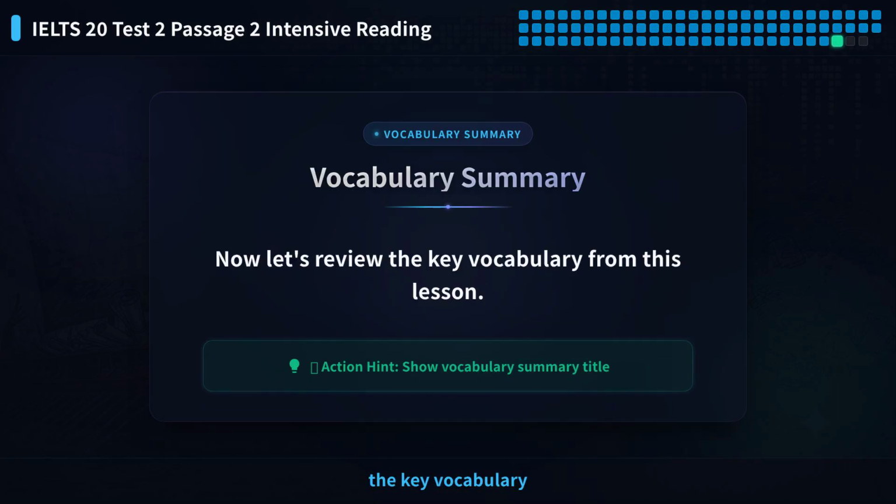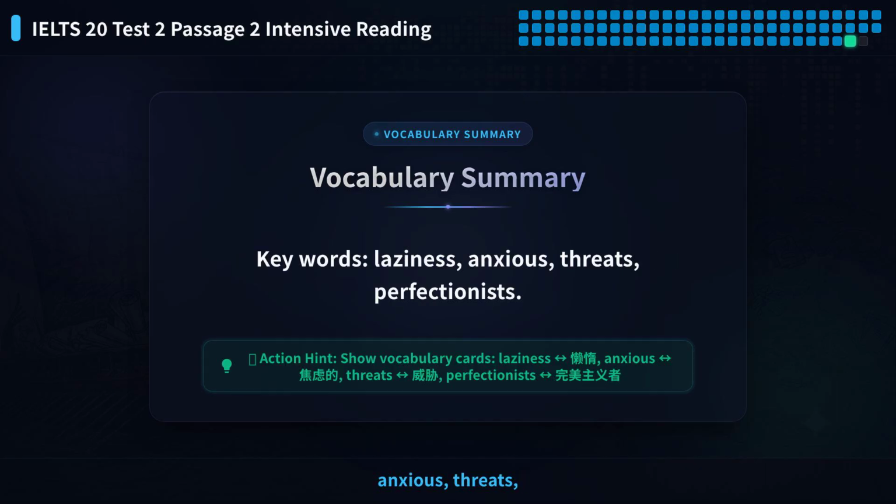Now let's review the key vocabulary from this lesson. Keywords: laziness, anxious, threats, perfectionists.